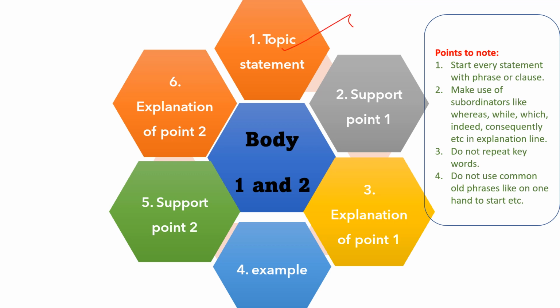First is the topic statement. So if you are writing advantage, disadvantage, in the topic statement clearly say that, to begin scrutinizing the essay, there are multifarious merits of having pets. So you should clearly say whether it is an advantage paragraph or a disadvantage paragraph, or this is a view 1 or view 2 paragraph. Your topic statement must tell the examiner what this paragraph is about. So that will boost your task achievement band.